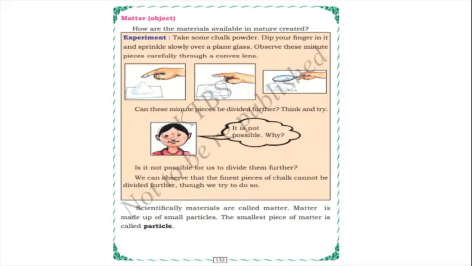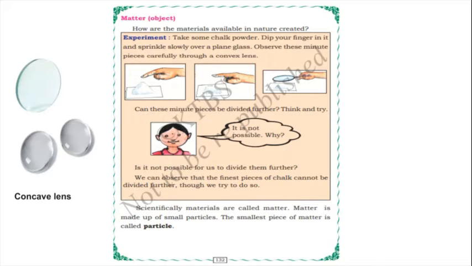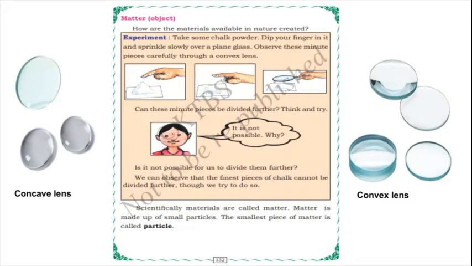So what is this convex lens, children? Do you know? This is a concave lens and this is a convex lens. These are the two types of lens with which we can see particles of an object, or we can say matter.